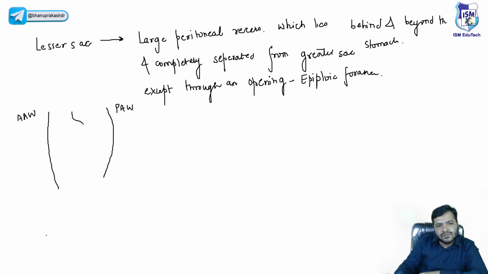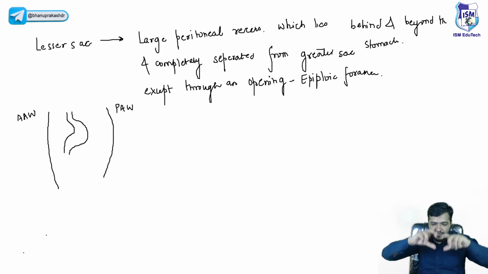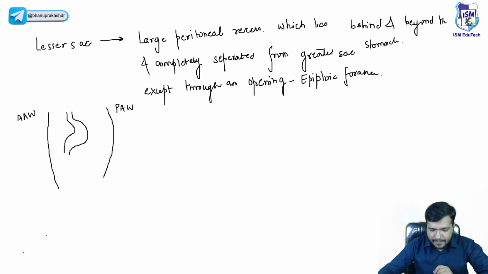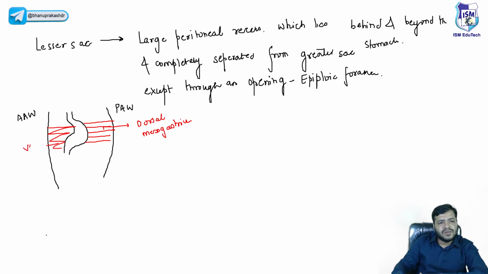Now we have something which is called the stomach. And you already know the stomach is suspended from both sides. What is the stomach? Endoderm. And when folding happens, what comes along with it? Mesoderm. Whenever the folding takes place, the mesoderm will come aside, right? So you already know the stomach is connected to the posterior abdominal wall through a mesentery called the dorsal mesogastrium, and anteriorly through the ventral mesogastrium, right?